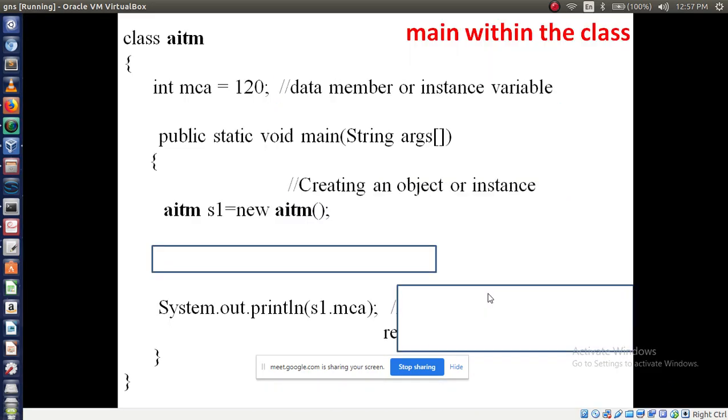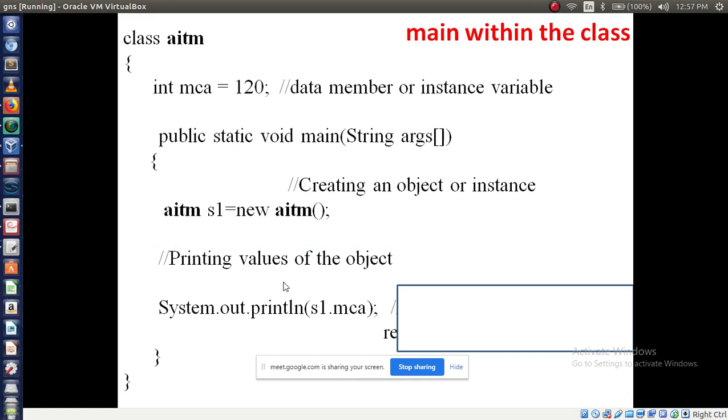This is called printing the values of the object, right?